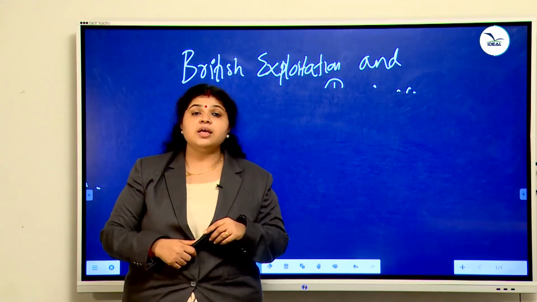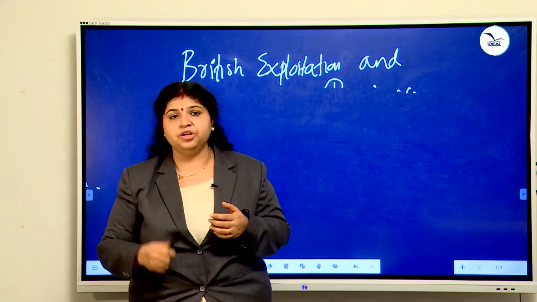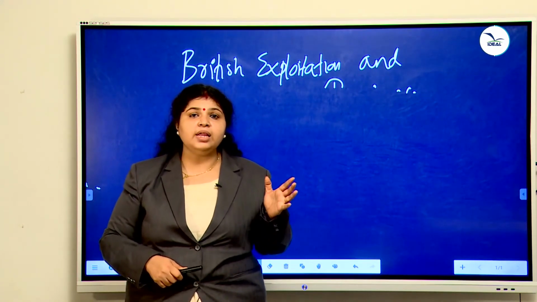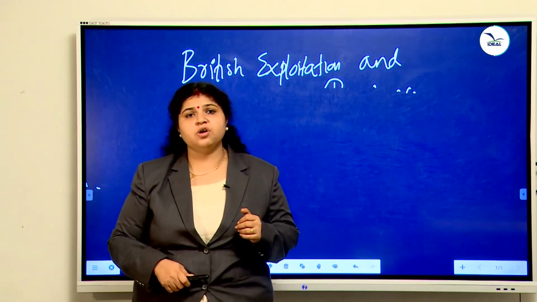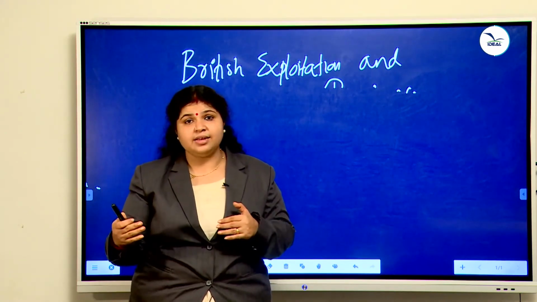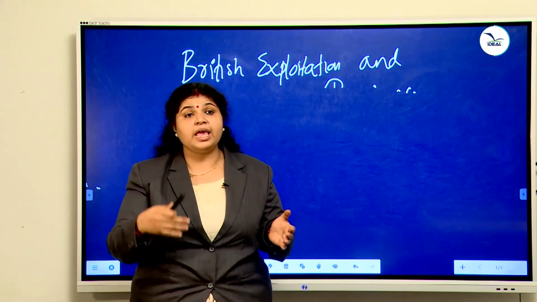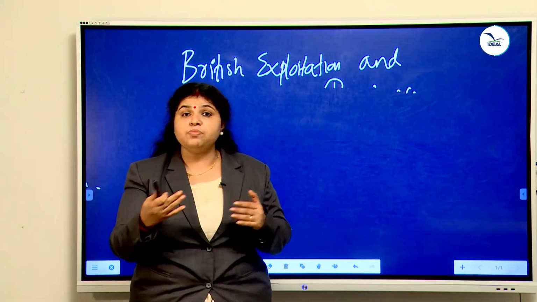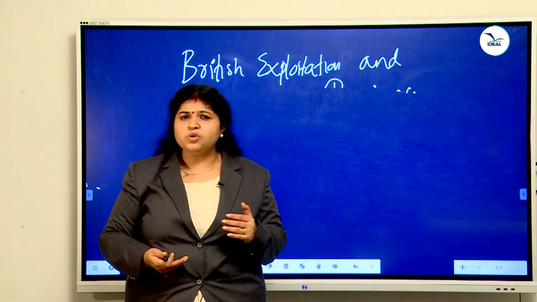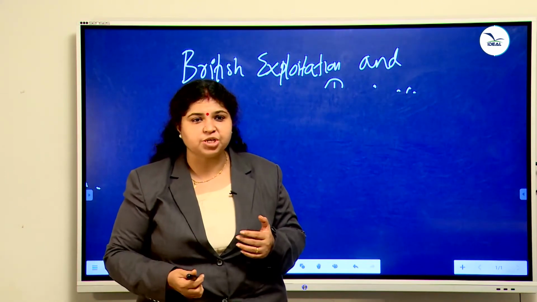The British forced and encouraged Indians to produce indigo. In 1780, India produced only 20 to 25% of indigo. But within 30 years, that means by 1810, India's indigo production increased. Not only production, export increased from this 20-25% to 90-95%. Can you say what is the methodology the British used behind this increase in production?